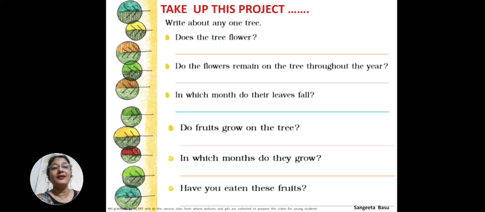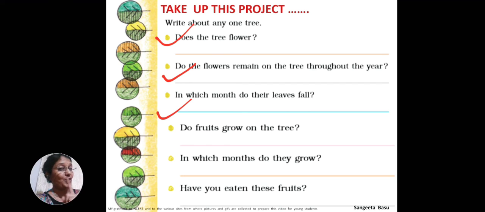Does the tree flower? The tree about which you are going to write, does it flower? Do the flowers remain on the tree throughout the year? In which month do the leaves fall? The tree about which you write, you can take the mango tree, a peepal tree or a coconut tree or a neem tree. When do the leaves fall from the trees?